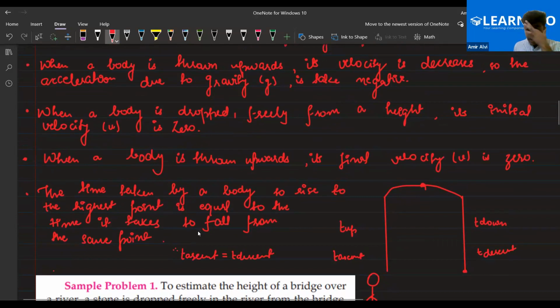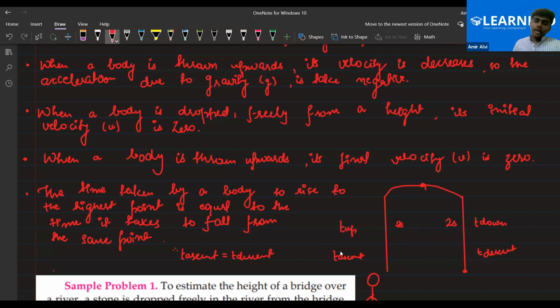And one more thing, the time taken to rise up to the highest point is equal to the time taken to fall from that same point. This is the time of ascent. Ascent means to ascend. When you throw a ball, it will reach a certain point and then come back to its original point. That is called time of descent. So both times would be the same. Time of ascent is equal to time of descent. Suppose the body takes 2 seconds to go upwards to a certain point, then from that point the body will take 2 seconds to fall. Am I clear to all of you?